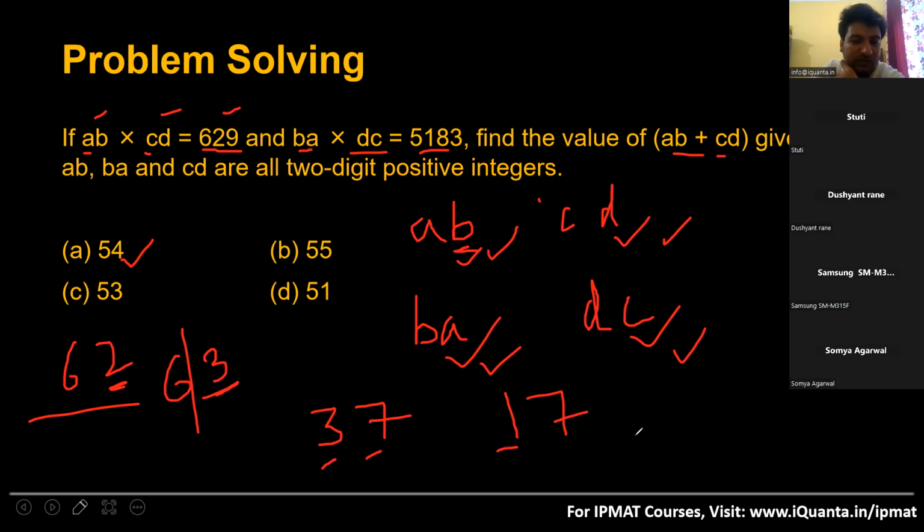A, B both are odd, C, D both are odd. And if you add both these, you'll be getting 54, which is option A here. And if you multiply them, you'll be getting the same products, okay? Multiply 37 and 17, you'll get 629. Multiply 73 and 71, you will get 583. Is it clear now?